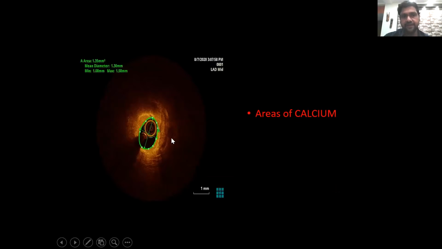So in this slide, you can see the areas of calcification extending from 2 to 5 o'clock positions. However, this calcium was less than 180 degrees. The measurement, I'm not able to show in the slide, it is all 0.5 millimeters, and the length was less than 5 millimeters. So at this point, we decided the calcium score should be less than 2, so we decided we should go for a high pressure dilatation with a non-compliant balloon.